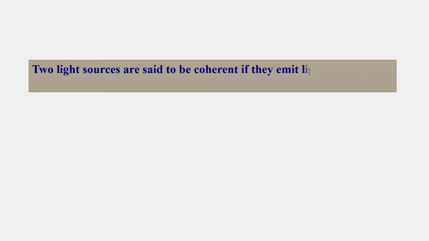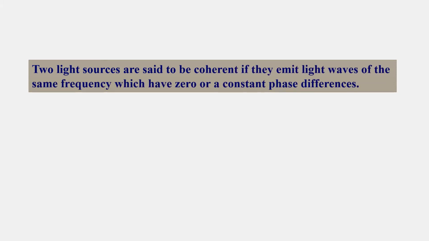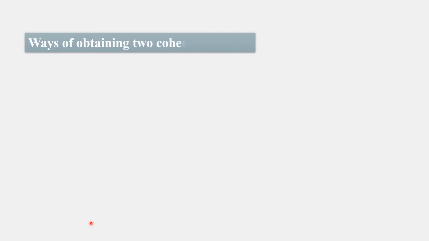Two light sources are said to be coherent if they emit light waves of the same frequency which have zero or a constant phase difference. Ways of obtaining two coherent sources: if two sources are not acting as coherent sources, then how do we produce coherent sources?